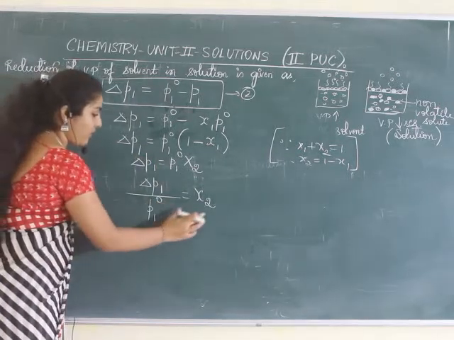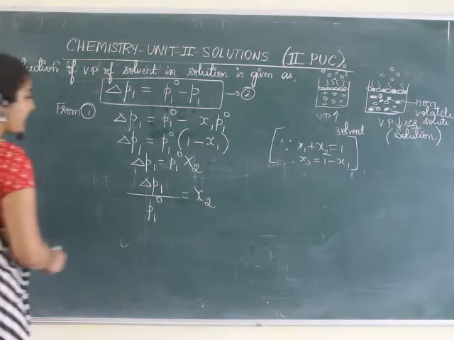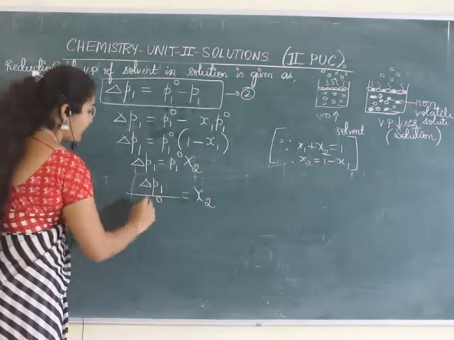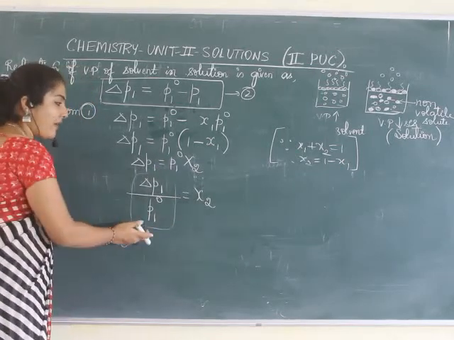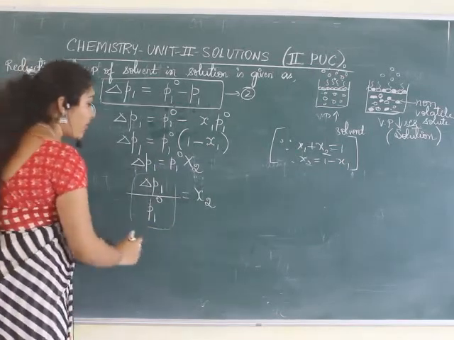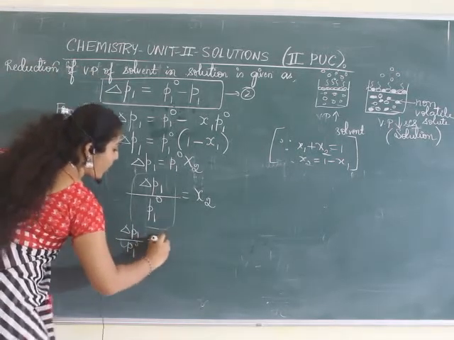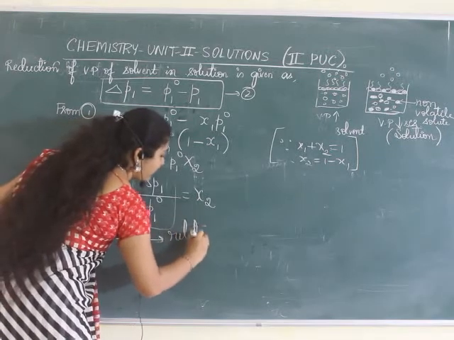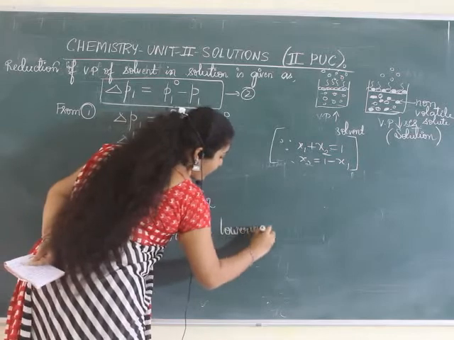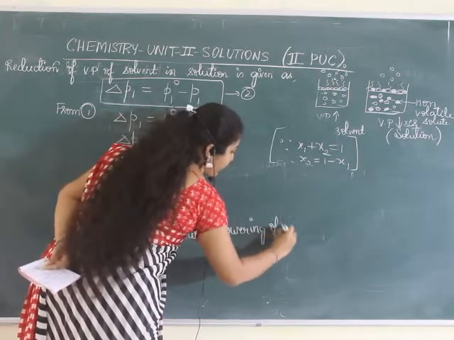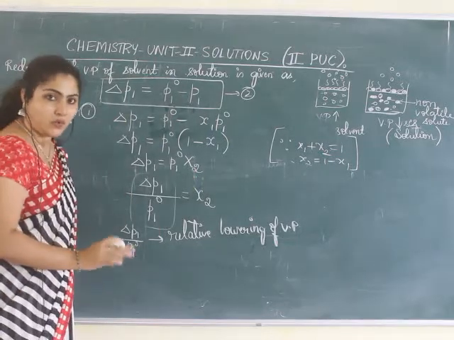The left hand side, delta P1 by P1 naught, is called the relative lowering of vapor pressure of the solution.